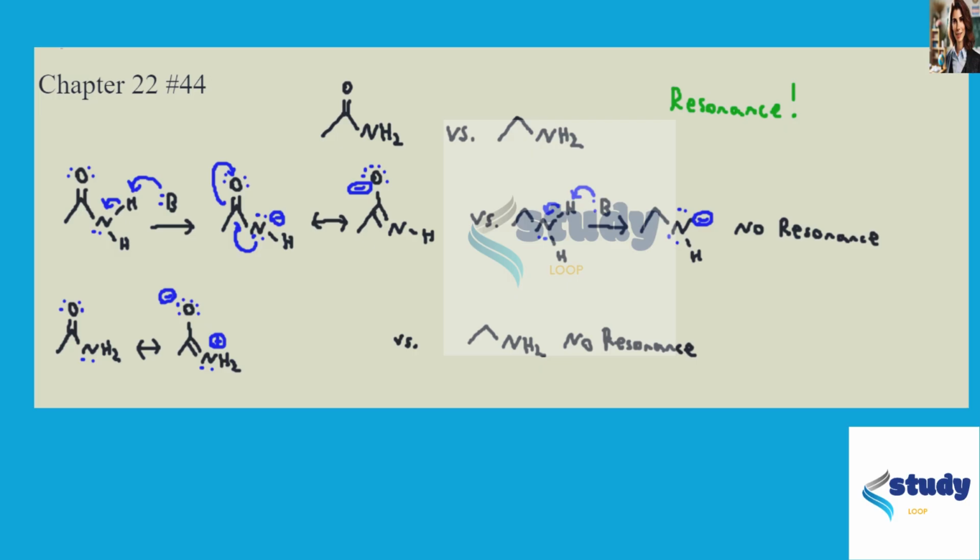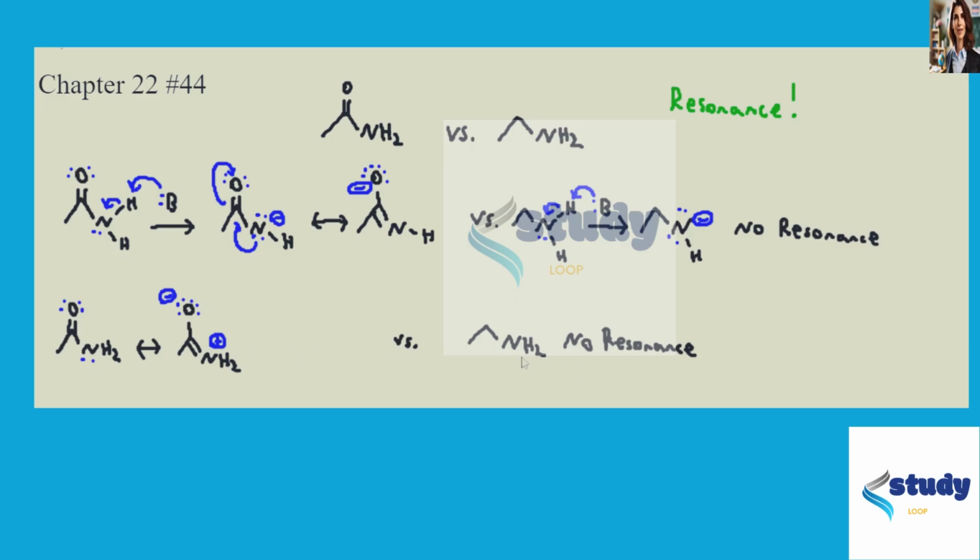And what this means in effect is that rather than the nitrogen having this whole lone pair to donate as a base, some portion of the time the oxygen has the extra lone pair. And so the nitrogen is therefore less basic because it doesn't have really a full lone pair to donate.